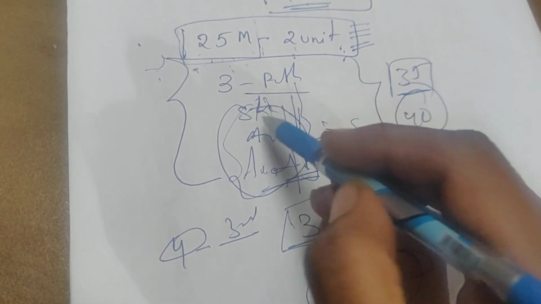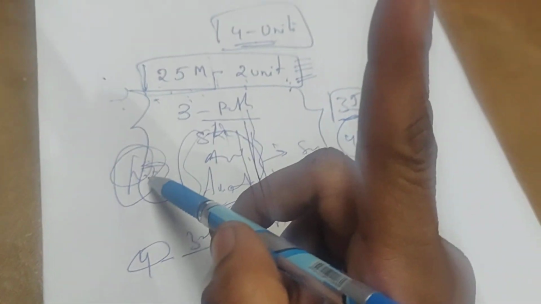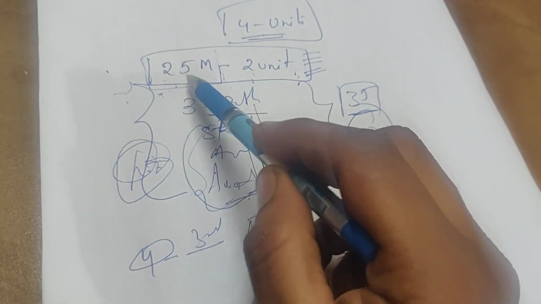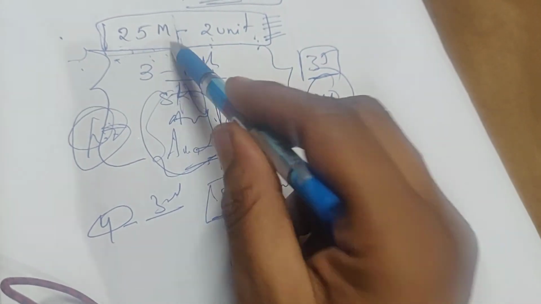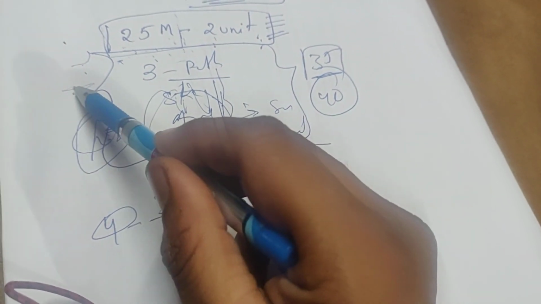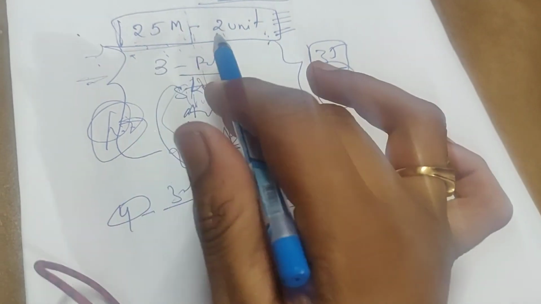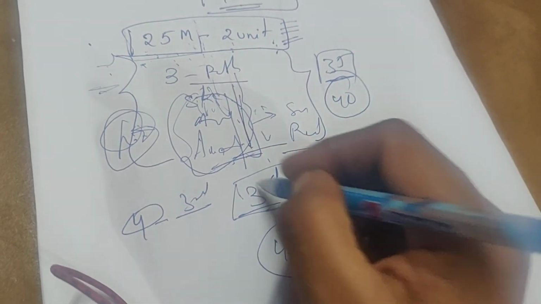Definitely you will get one pathway, I am damn sure of that. And in this unit you will definitely get 25 marks. If you read these 2 units completely without leaving anything, you will pass. For getting good marks, then go for the other units.